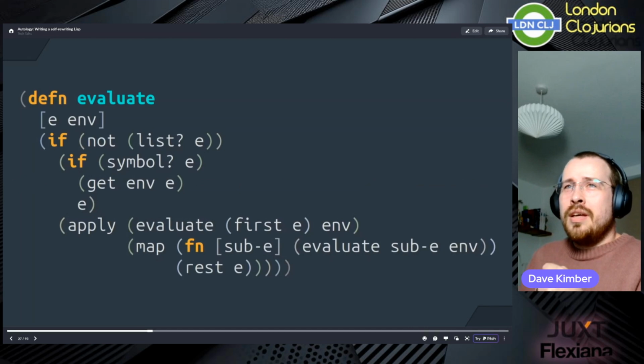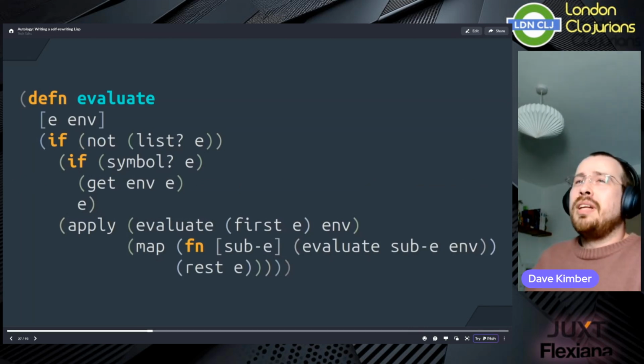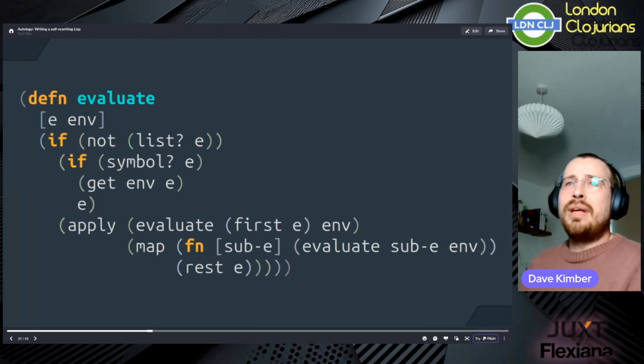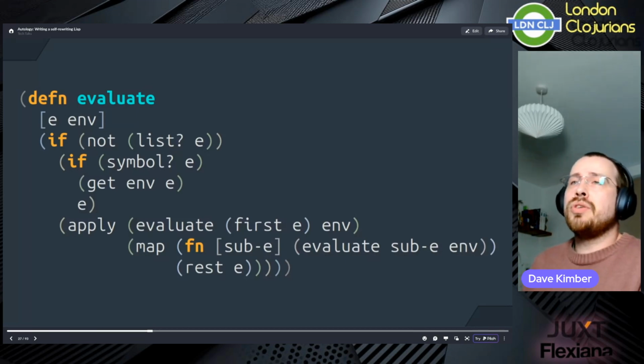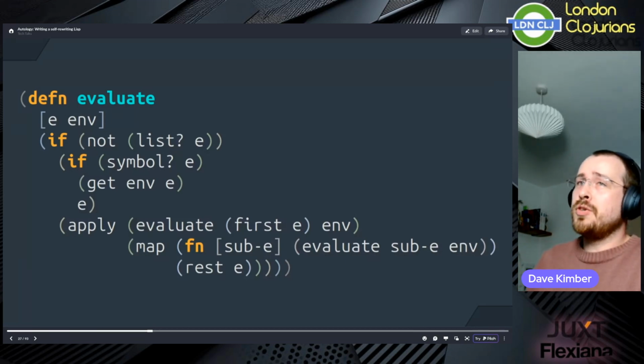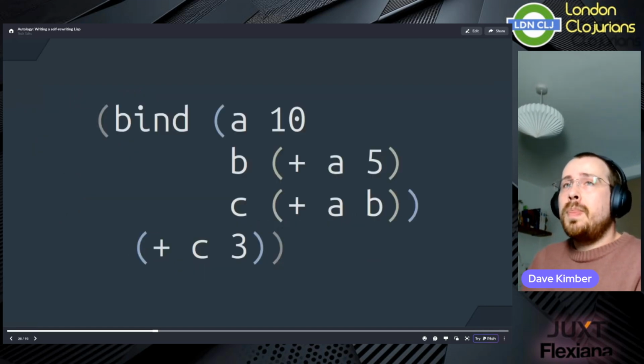So this is about as simple as Lisps get. We have the ability to evaluate basic expressions, but not much else. My language, Autology, is slightly more complex. It has a couple of edge cases to the normal evaluation rule of if it's in a list, it's a function call. And in Lisp, we call these special forms.